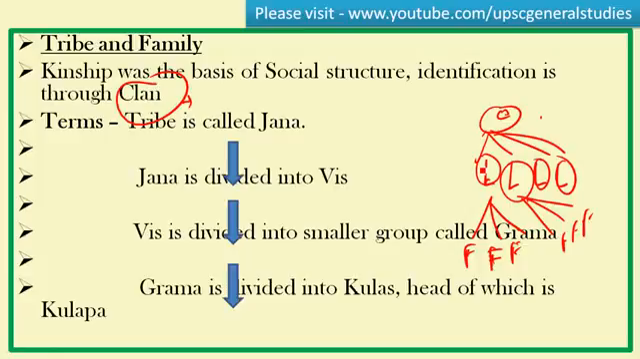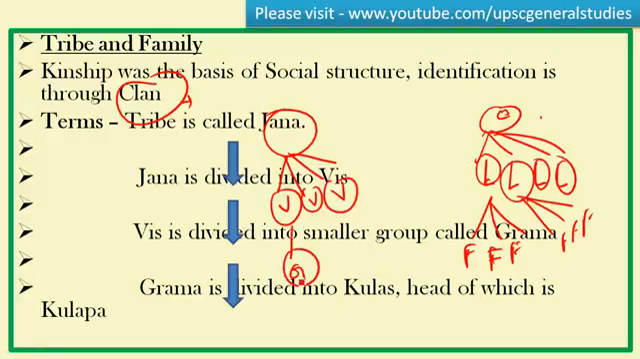These include the Jana, that means the tribe. These terms will be very important from the prelims point of view, so please be careful while listening. The Jana is called tribe. The Jana is divided into different groups called vis, the subdivisions. This vis is divided into small groups called grama. The grama is divided into kulas, the families. The head of the family is kulapa.